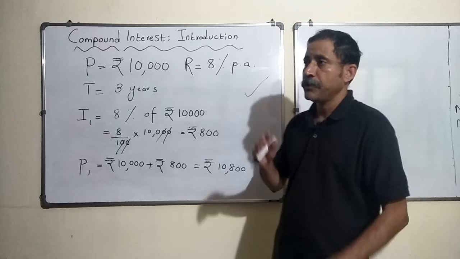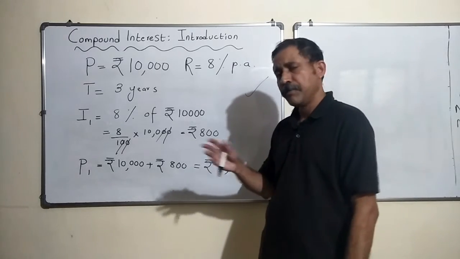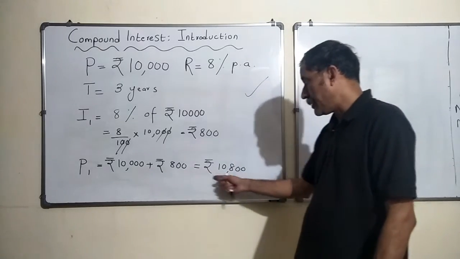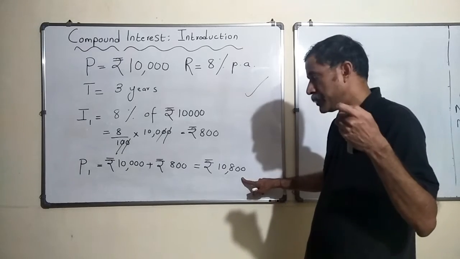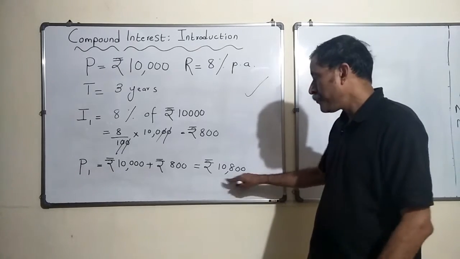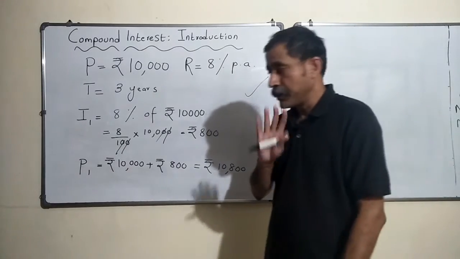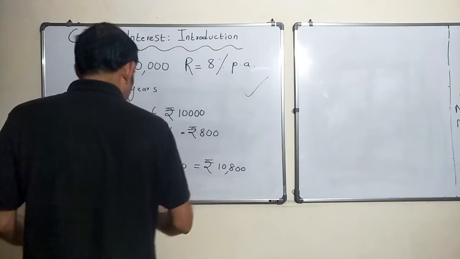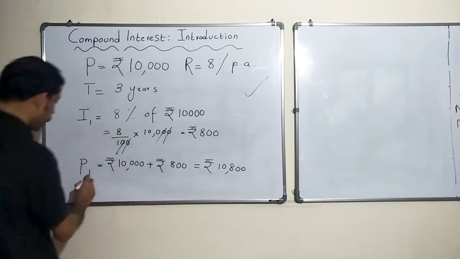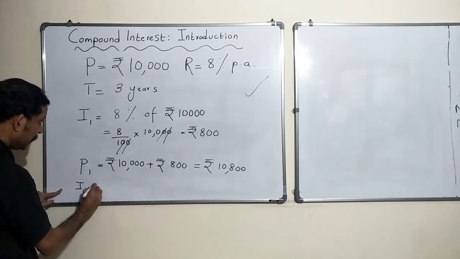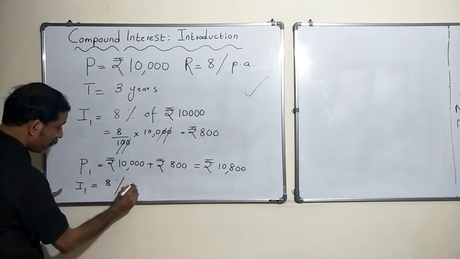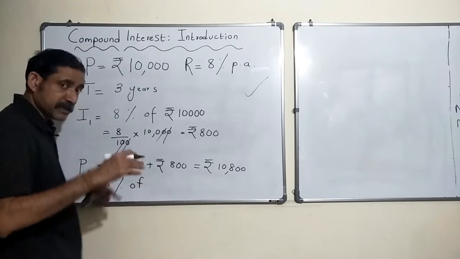If you say no, I don't want to continue for the next 2 years, please give me my money, the bank should give you 10,800. This is a very important point you should know. Okay, 10,800. All right, now you are going to continue for 2 more years, correct? So with this as the new principal, what would be the interest for the second year?